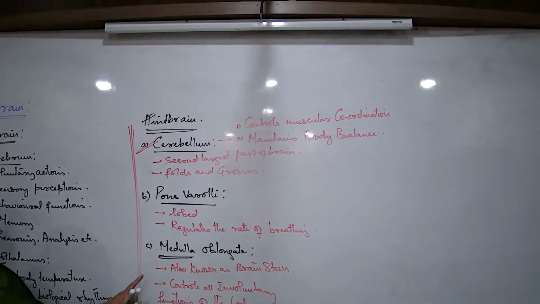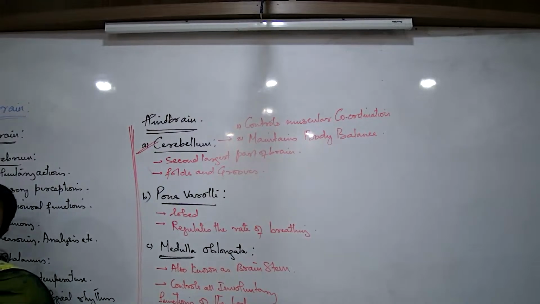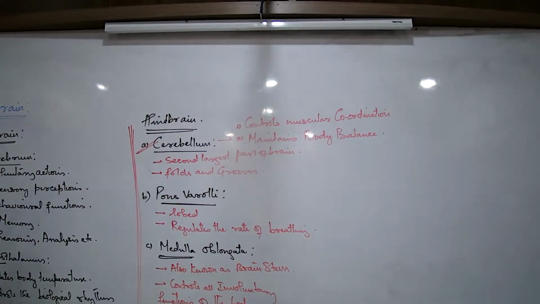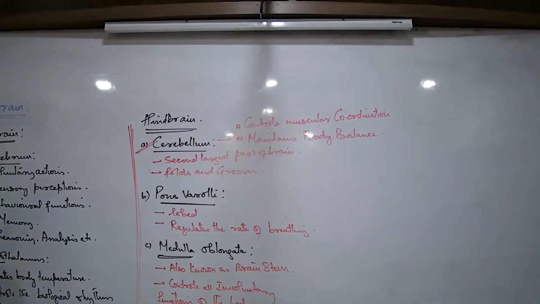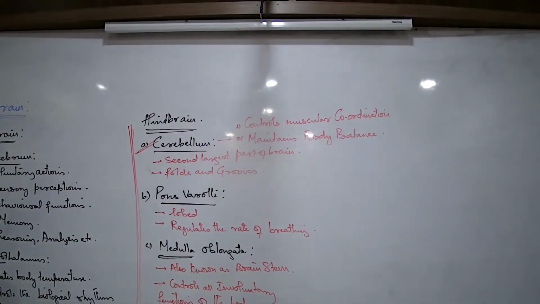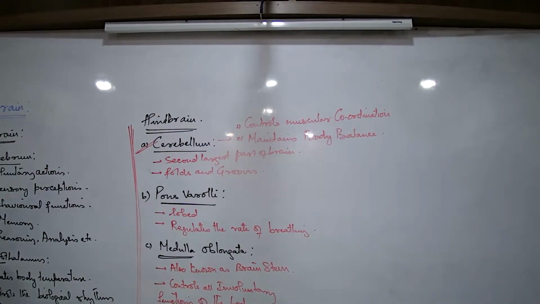So if there is a massive injury at the medulla, what happens? The first thing is the heartbeat slows down and is on the verge of stopping. This brings a slowdown in the blood flow, and improper function of the stomach, intestine, lungs, and every organ. When the heart stops functioning, all the other vital organs slowly stop. So within half an hour or one hour, the person will definitely collapse.